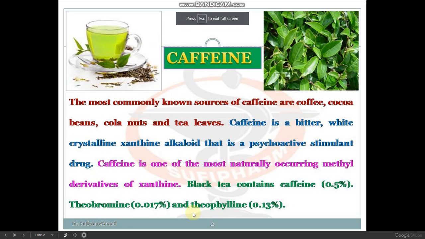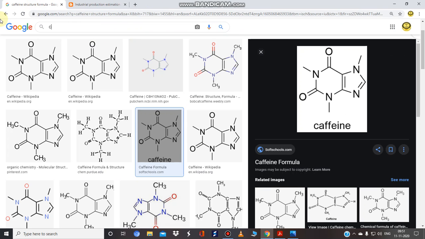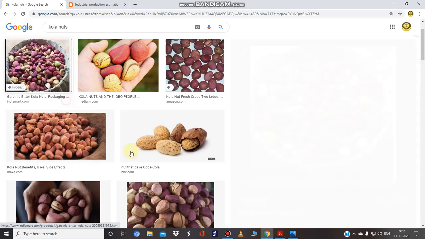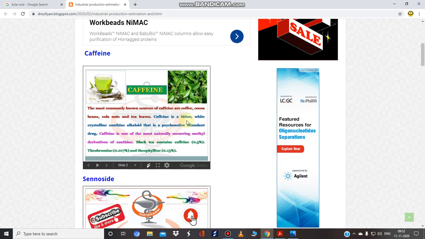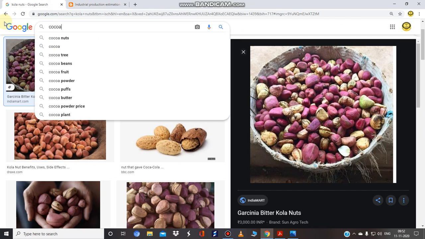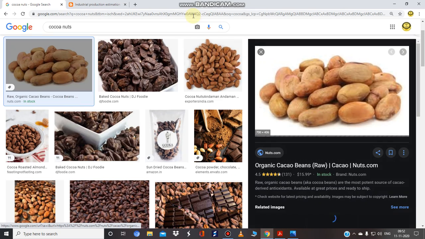Yes, the most common sources of caffeine are what? Coffee, cocoa beans also, cola nuts and tea leaves. Let me show you cola nuts also, because you must know about this plant, it is very important. This is the cola nuts, again a source of caffeine. Okay, and over here cocoa is also given. Cocoa plants are also a very important source of caffeine. So this is again very important.